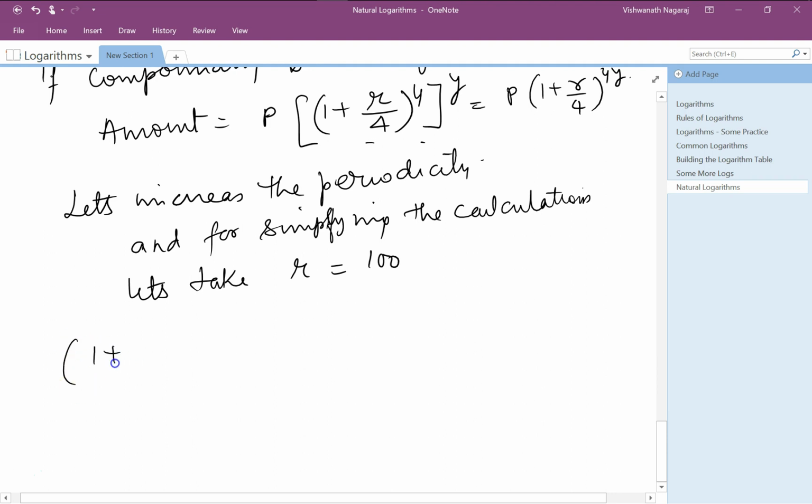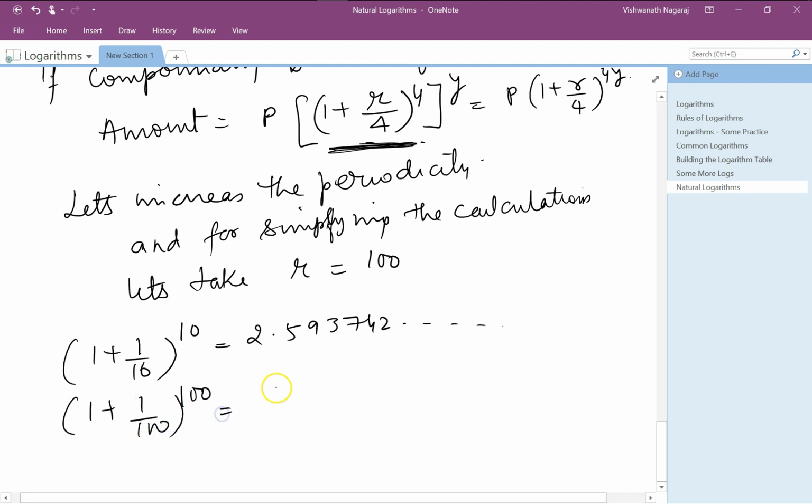So which means 1 plus r by 10, let's say 10 years, will give us this expression for the inner part of it, 1 plus r by 10 to the power of 10. If here r is 1, okay, so this would give us, if we simplify, 2.5937424, it keeps on going. 1 plus 1 by 100 to the power of 100 is equal to 2.704813. It keeps on going.